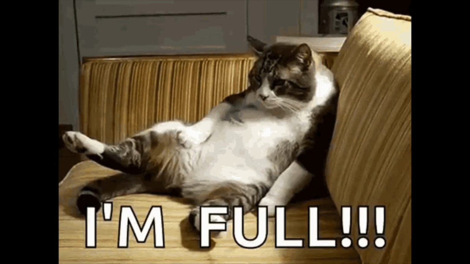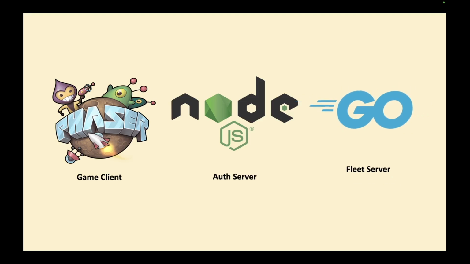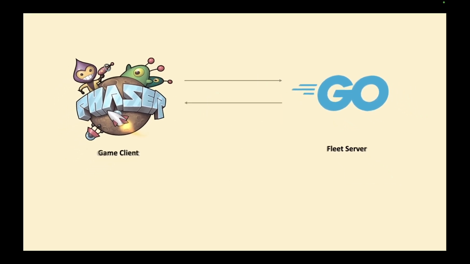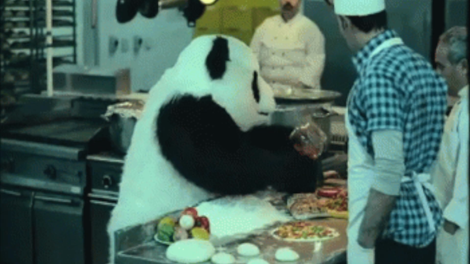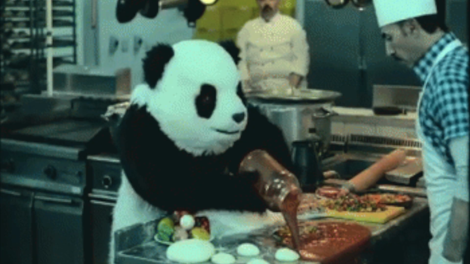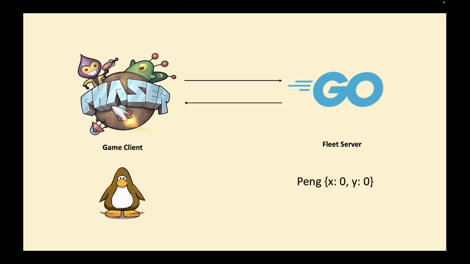For a little in-depth on how multiplayer games work, the game that you download is simply a cute representation of the current game state, while in reality, the real game and its logic is done on the backend. For our example, we'll have a little sprite representing what the player sees, while on the backend, it's just data.